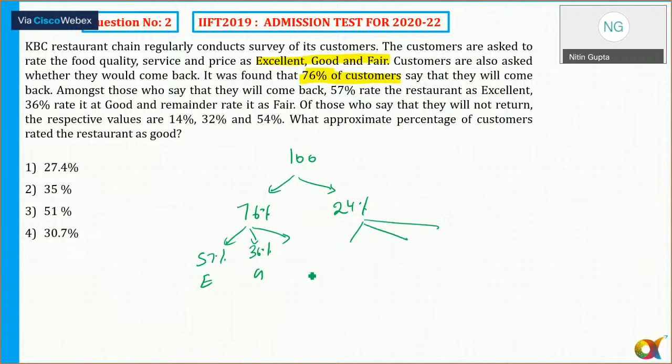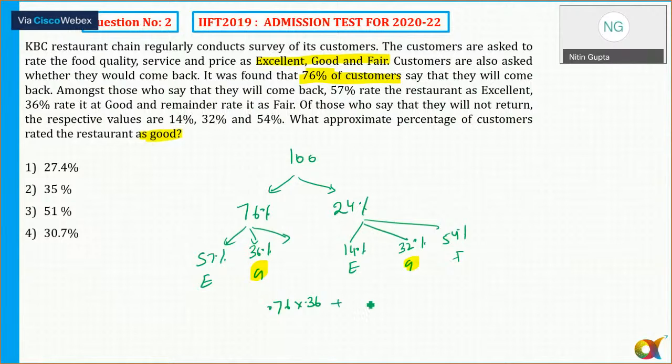Next, similarly, of those who say that they will not return, the respective values are 14% excellent, 32% good, and 54% fair. What approximate percentage of customers rated the restaurant as good? So I need to concentrate on good here. First good will be 0.76 into 0.36, that is 76% of the original value, then 36% of that.